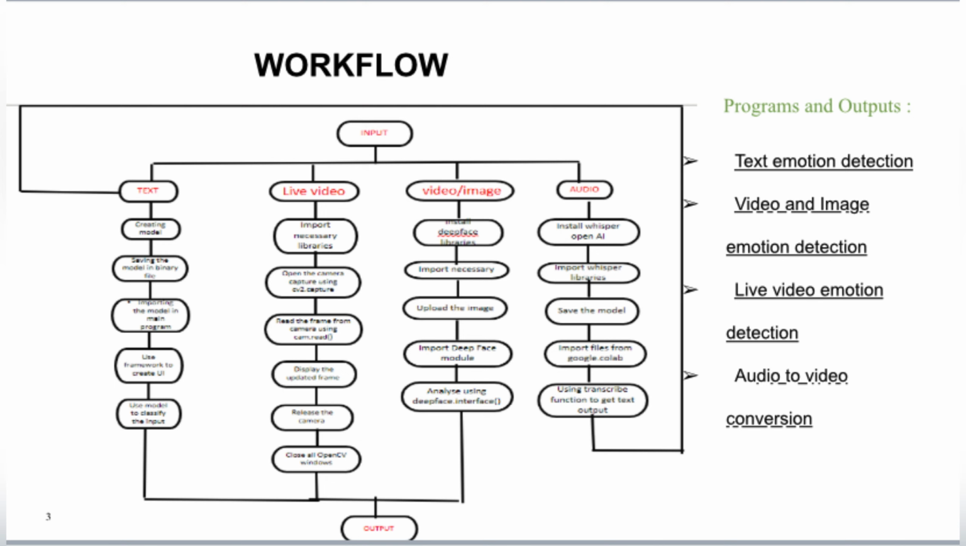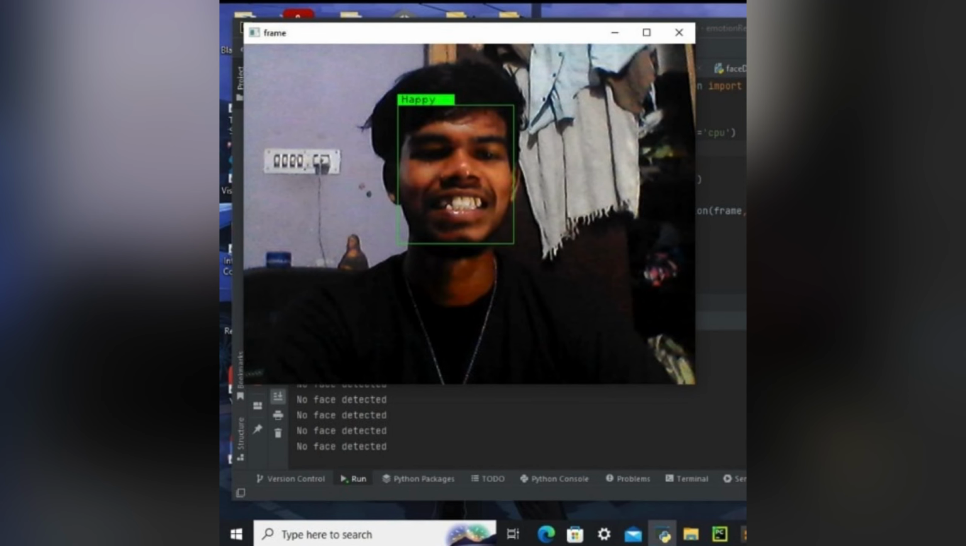Now, for the live video, as usual, we are importing the necessary libraries, and for the camera capturing, we are using the cv2 capture function. After that, we are using the cam.read function to read the frame from the camera. And after displaying the updated frames and releasing the camera, the output will be viewed.